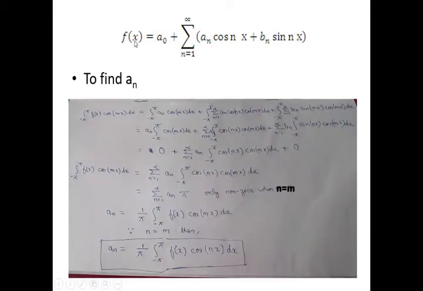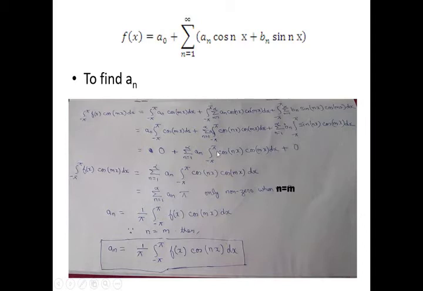Similarly, to find an, we take the main equation and integrate from minus pi to pi, but remember that in the an term, cos nx should be there. So we multiply both the LHS and each term of the RHS by cos mx, and then proceed with the equation.